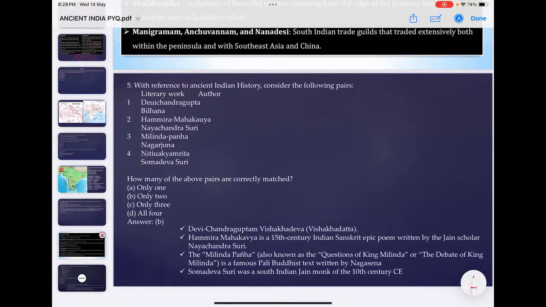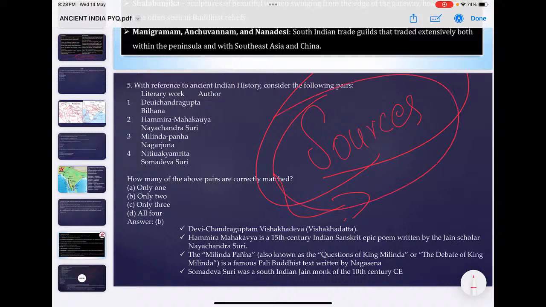Then again you see there is a question on literary works and authors. If you look into 2024, 2023, most of the questions are revolving around these things, that is, the sources part. Sources, actually there is a module in the history optional also, lots of sources. UPSC asks lots of questions related to sources, primary sources, secondary sources, archaeological and literary sources, their authors, their themes. Here also look into this.